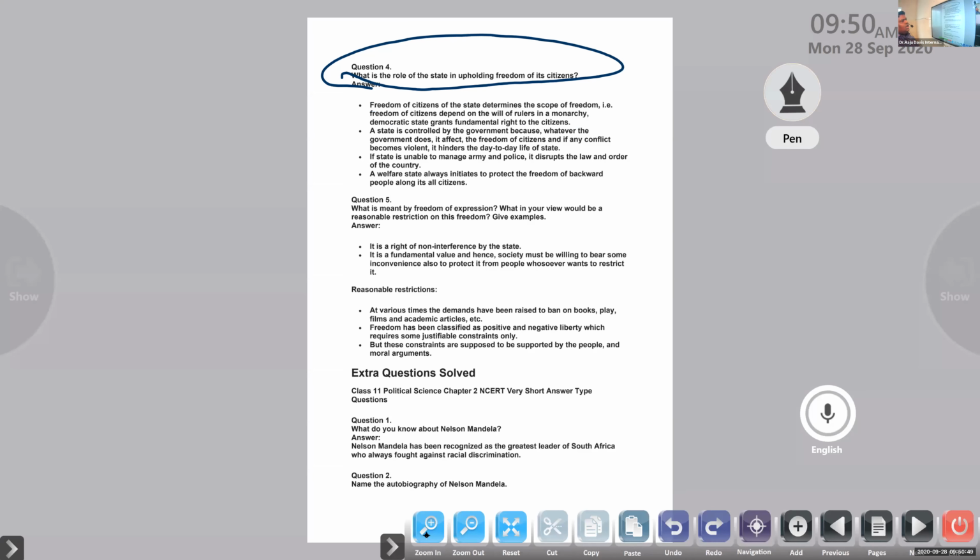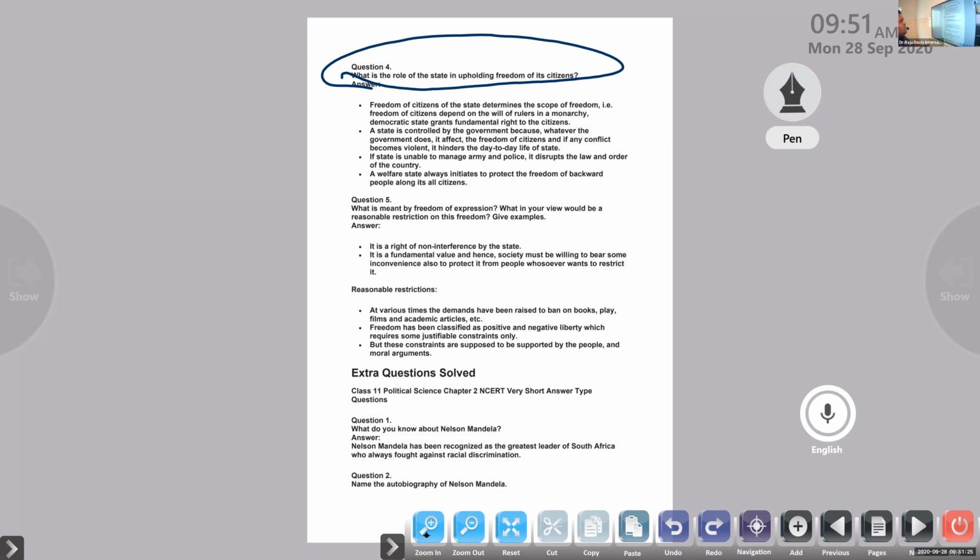State, in the sense that we know there are various types of governments: dictatorial governments, monarchical governments, democratic governments. Each government will take this idea of freedom in a different sense, so we are discussing that one by one. First of all, freedom of citizens determines the scope of freedom. In a monarchy, the freedom of the individual is related to the will of the monarch, the king only, who decides what kind of freedom should be provided to the people in his country.